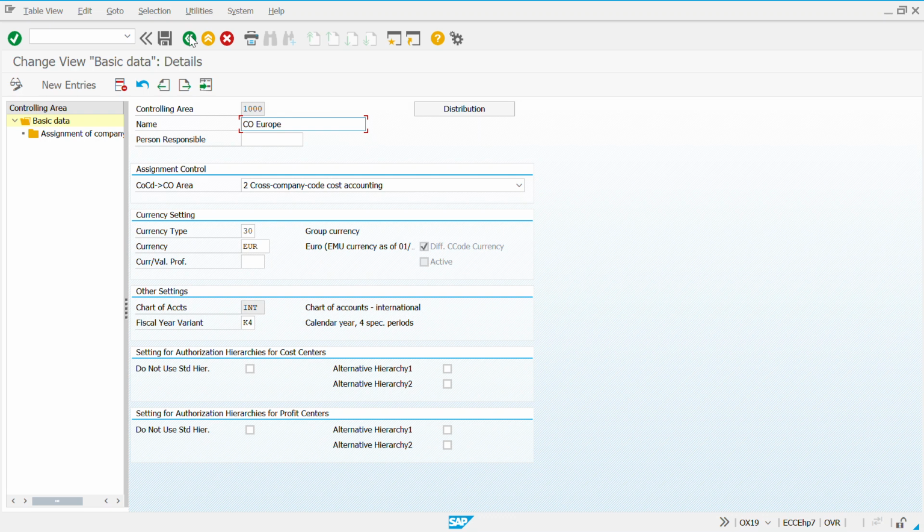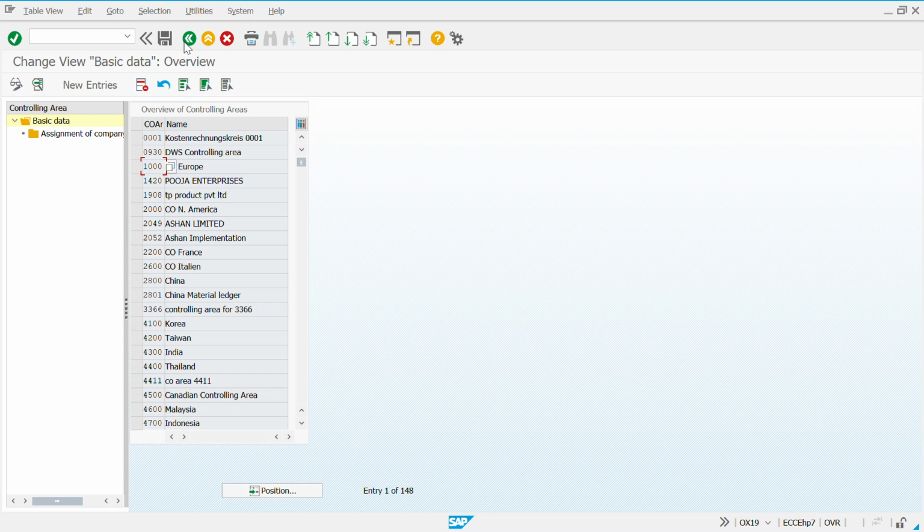The chart of accounts and how the variant of fiscal year would be, like how many quarters there will be, or whether it would be half yearly. All of these things are completed in this. Don't worry about it, because again, this is not our part. Controlling area definition and assignment is also a part of F5.